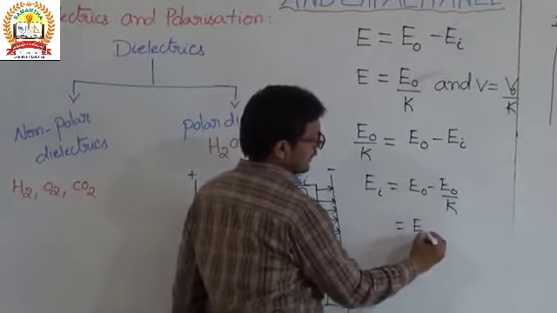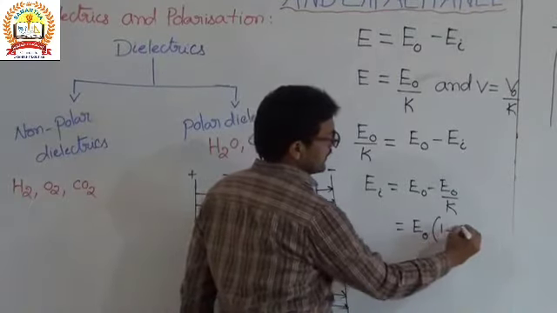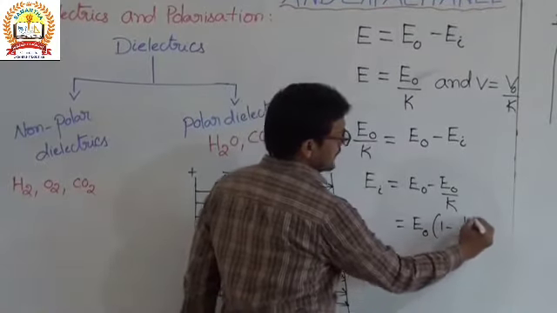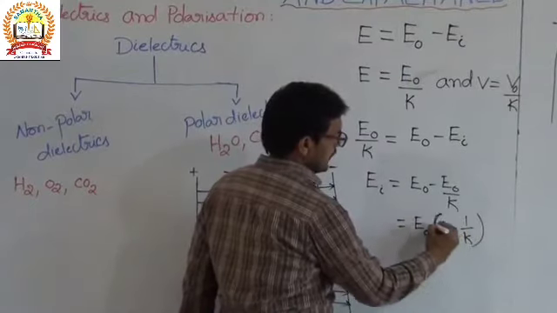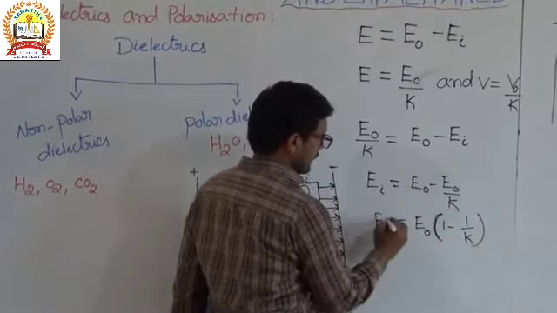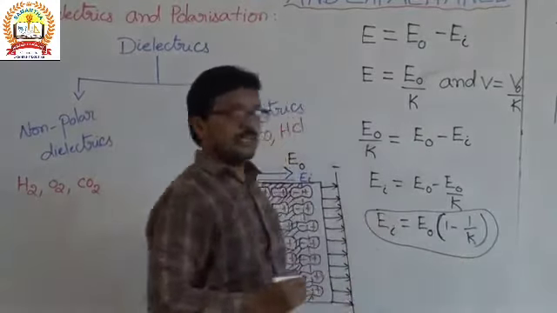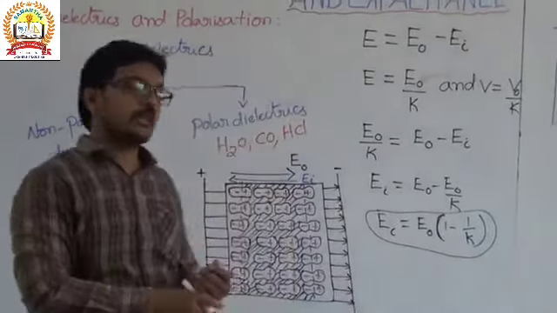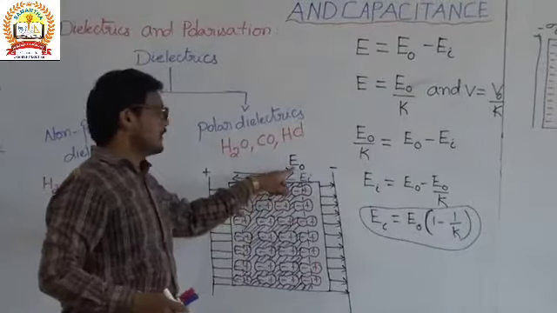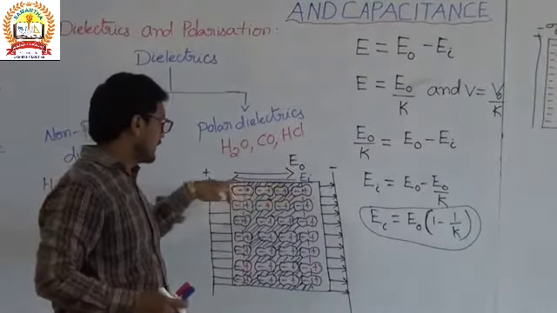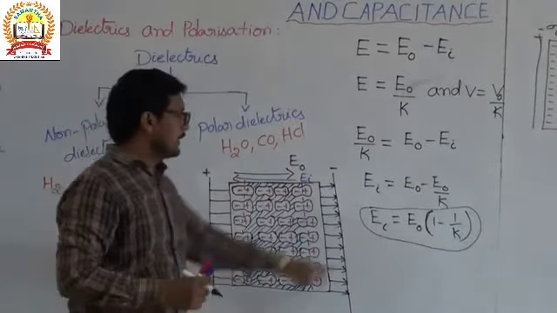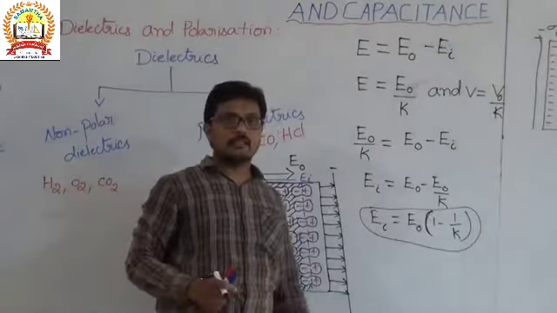So E naught of 1 minus 1 by K. Okay, this is the induced electric field. So this induced electric field direction is opposite to the direction of the original electric field. Here K represents the dielectric constant.